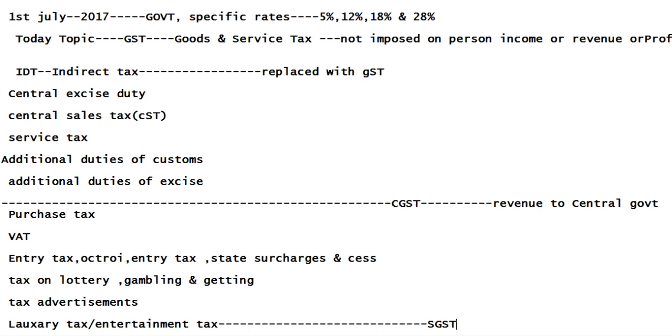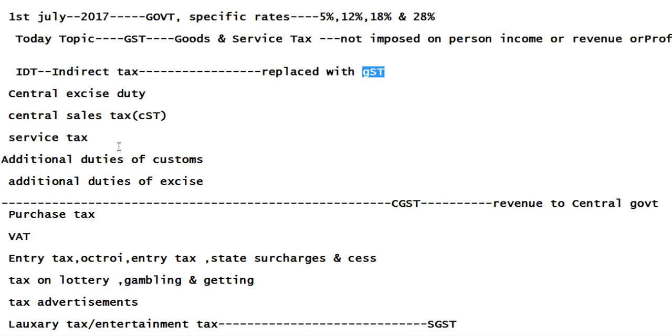And now there are specific rates for GST: 5%, 12%, 18%, 28%. Some of the goods and services will be covered under each category. Now there is a unique system. There is no confusion at all, no different rates, no different taxes. These are all replaced with GST. Central excise duty, sales tax, and service tax are covered under CGST, I mean that income goes directly to CGST.